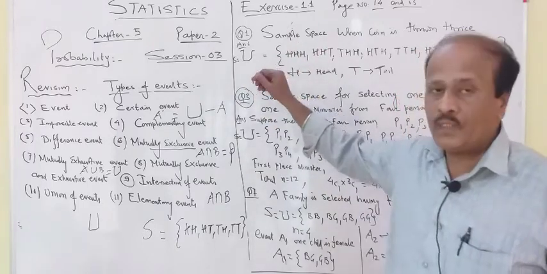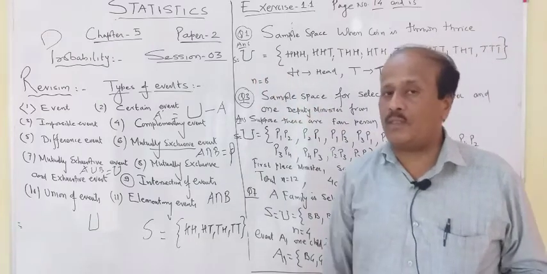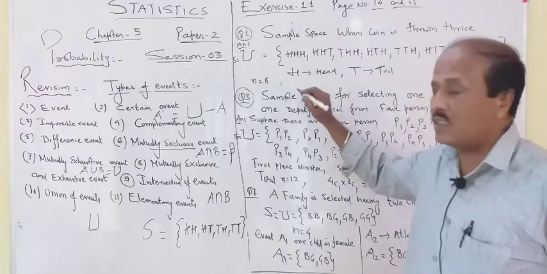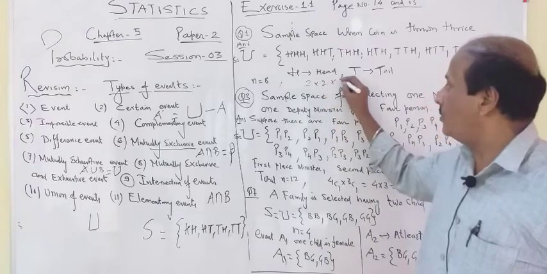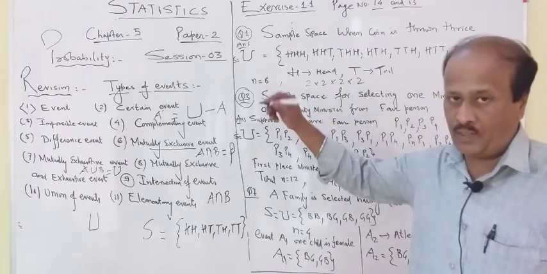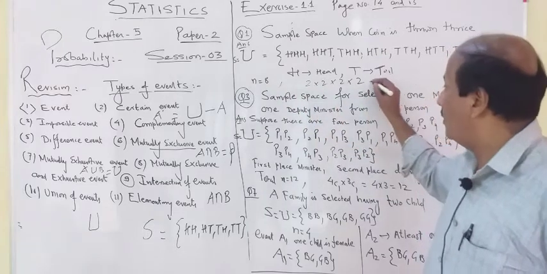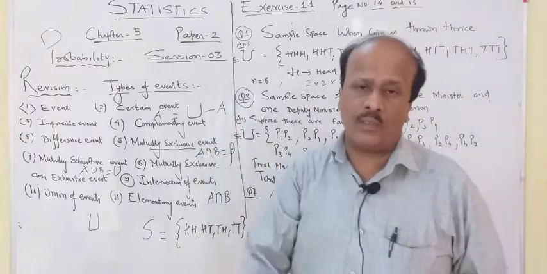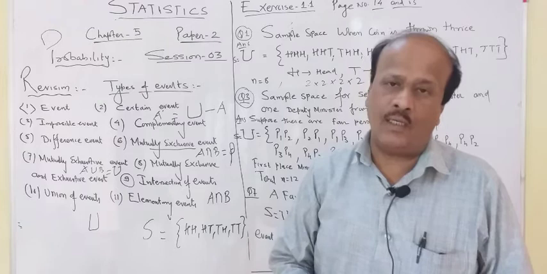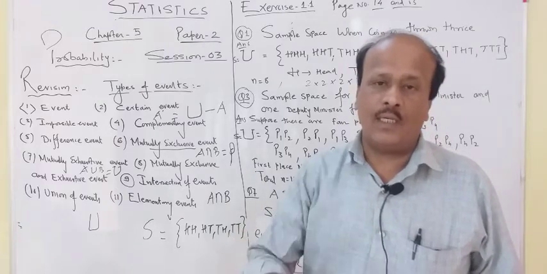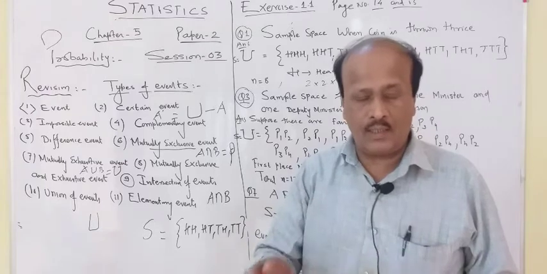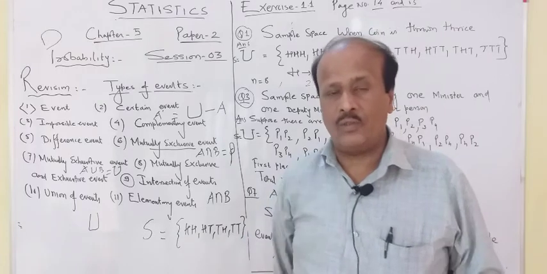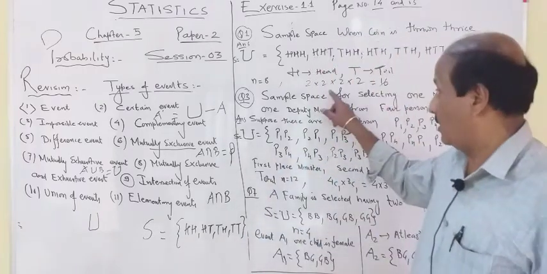Suppose the same example, sample space when a coin is thrown 4 times. So how many events are we going to get? If a coin is thrown 4 times, then there are going to be 16 elements: 2 into 2 into 2 into 2. Why 2? There are 2 options, head and tail, and there are going to be 16 total members of the event. What type of events? Suppose anybody is asking you to make a sample space of throwing the coin 4 times. So what are the elements? H, H, H, H, 4 times; tail, tail, tail, tail, 4 times. Then head and tail are going to be randomly distributed. So you are going to get the 16 elements.